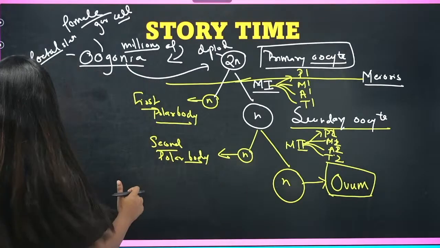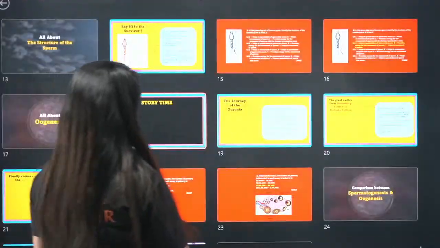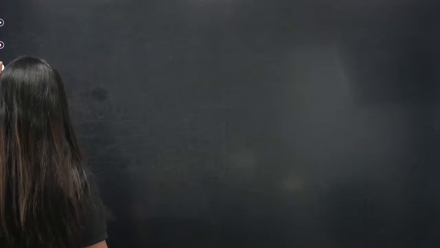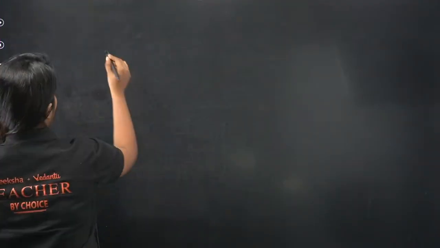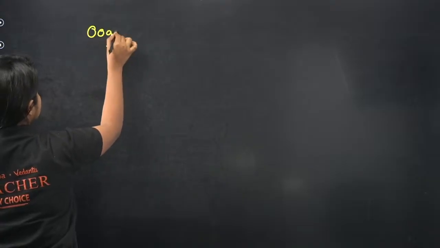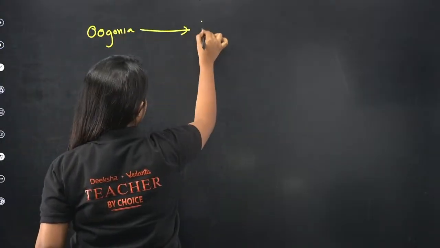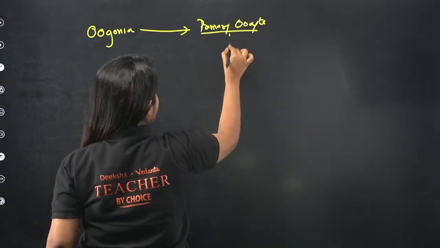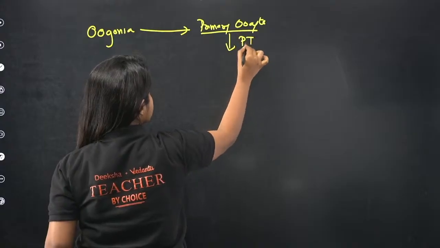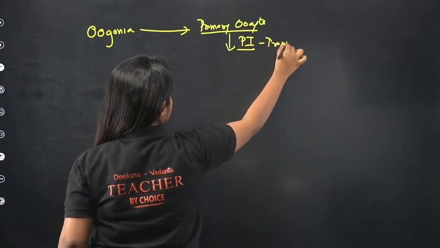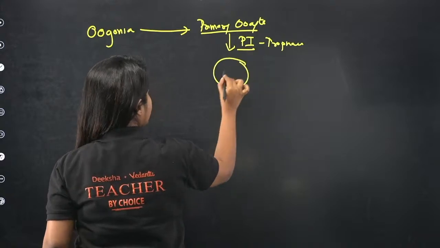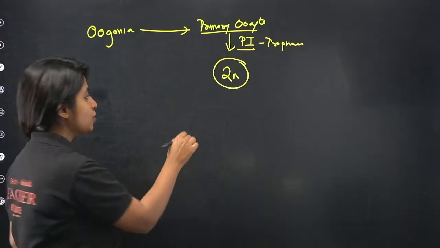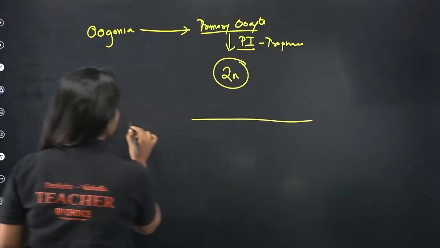So over here, do I have an extra page for explaining this? No, I don't have a page. That means that I have to explain this. Cool, let's explain. So we had the oogonia, and then we have got the primary oocyte. The primary oocyte started off the division but is stuck in which phase? The prophase 1 phase. Suppose this is the primary oocyte that we are having, and it is diploid in nature.